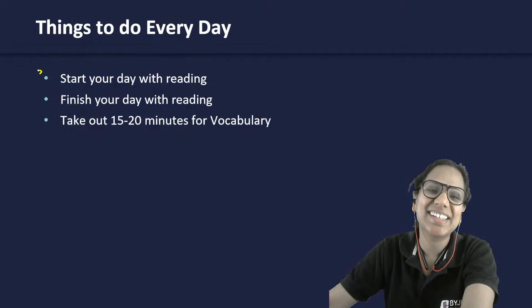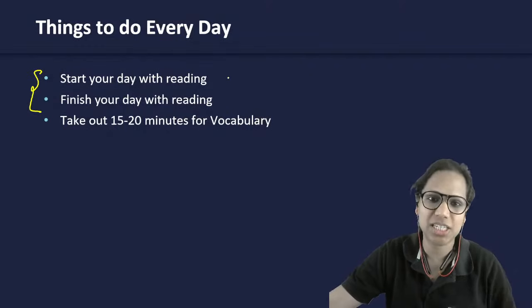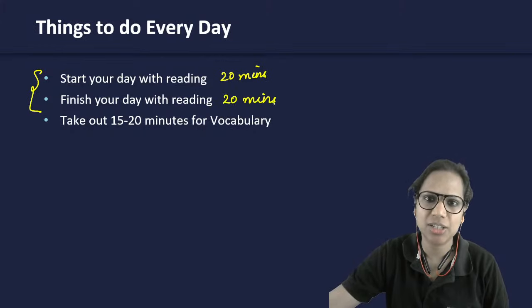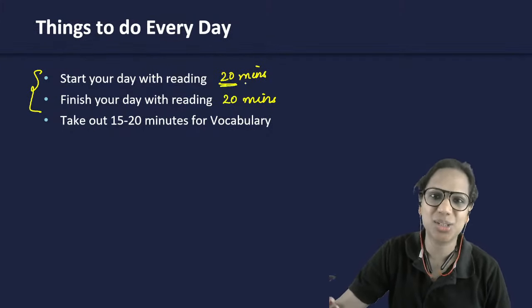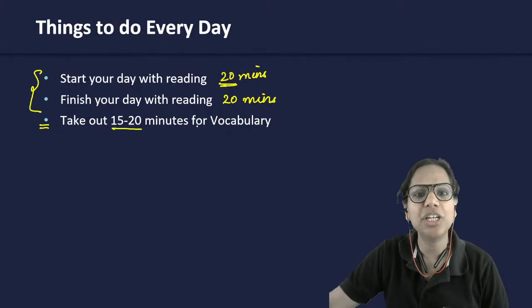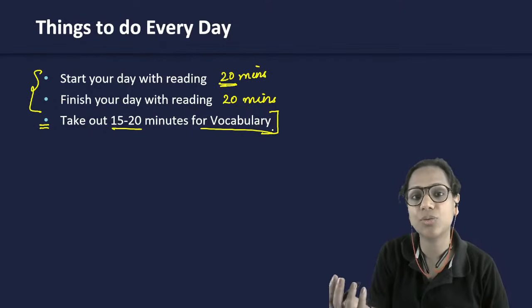As I said, this is something that you can do. This works for me, that's why I'm suggesting it to you. Start your day with reading. Let's say 20 minutes of reading in the morning, 20 minutes of reading at night. You can even increase this duration. This is the minimum that I'm giving you. Then take out 15 to 20 minutes during the day for vocabulary. This could be your commute time, in case you commute.